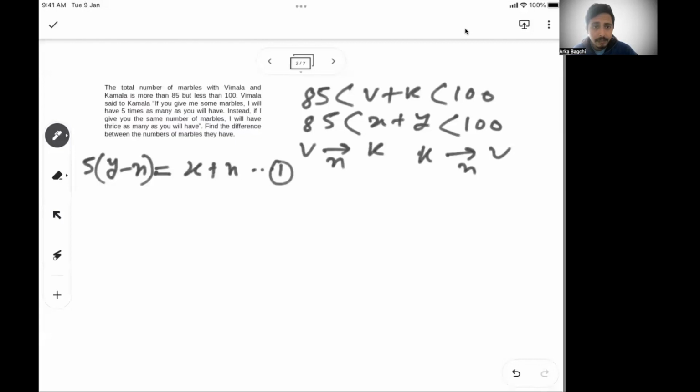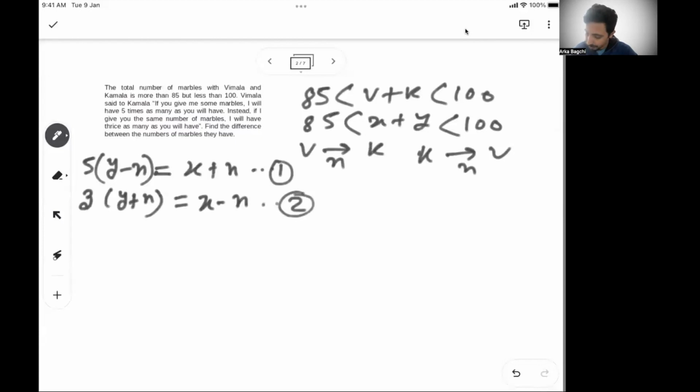Then the second equation says, if I give you the same number of marbles, I'll have 3 times more. So if Vimala is giving Kamala, then Kamala will have y plus n. That will be multiplied by 3 to get the new marbles left with Vimala, so x minus n. This is equation 2.